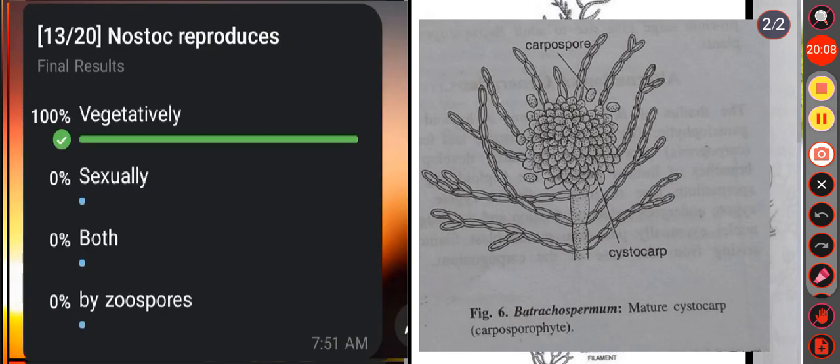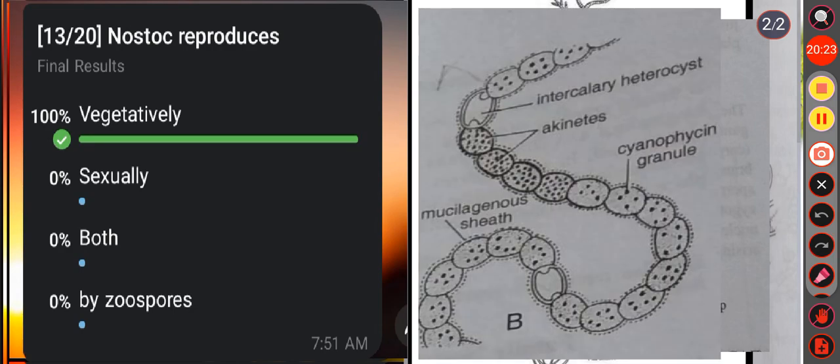Okay. Then next question, Nostoc reproduces: option A vegetatively, option B sexually, option C both, option D by zoospore. We know Nostoc is a blue-green alga, reproduces only vegetatively, and here sexual reproduction is completely absent. So here option A is the correct answer.